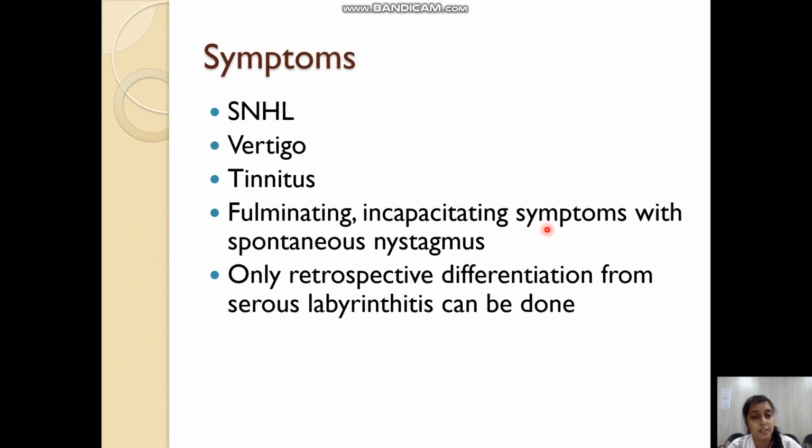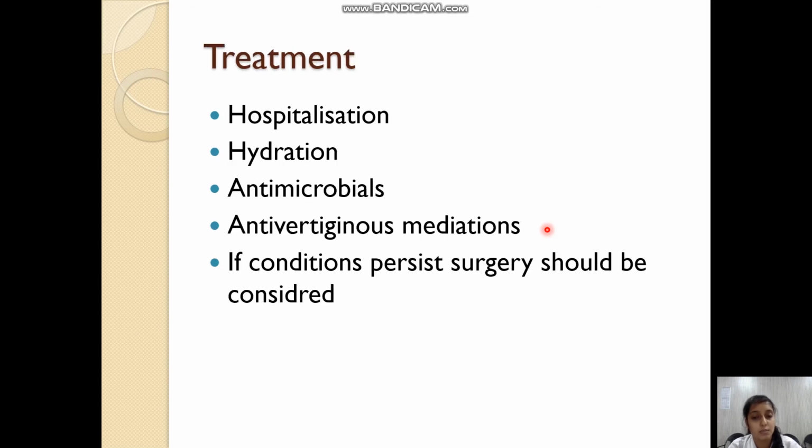This is a serious condition which will cause SNHL, vertigo, tinnitus, and fulminating and incapacitating symptoms, which have to be treated promptly. So the patient will need hospitalization, a lot of hydration, antimicrobials and anti-vertiginous medications, so labyrinth suppressing treatment is given, and if the condition persists, immediate surgery should be done.